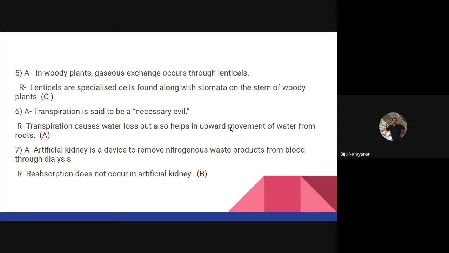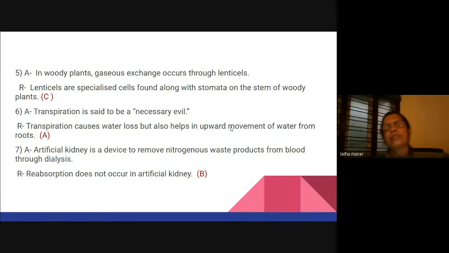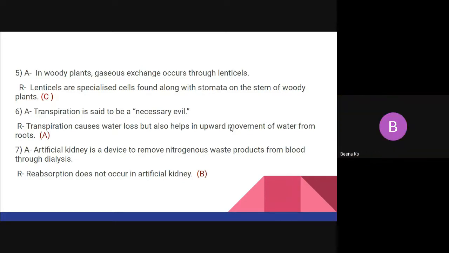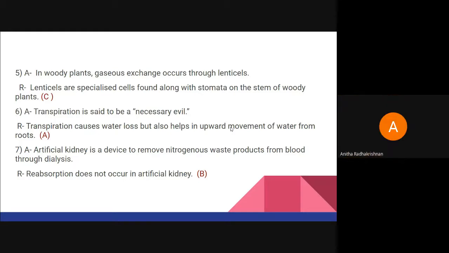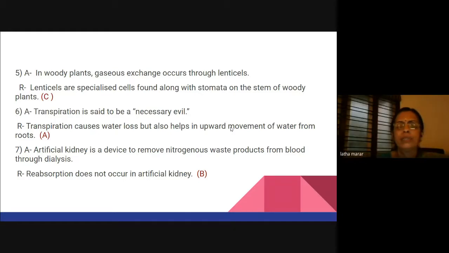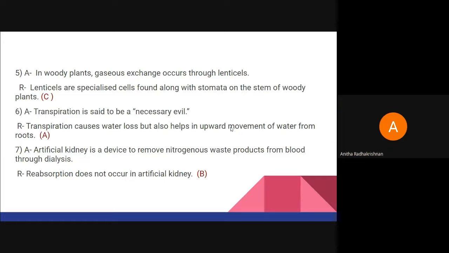That is why I put the lenticels, because when we teach them roots and all that, how do roots do exchange, we teach them lenticels. That's why I framed this question. Actually, in 9th standard also, when it comes to protective tissues, we teach them. Even artificial kidney is in the orange box, but still we have questions regarding artificial kidney. In the boards it is there, ma'am, usually.